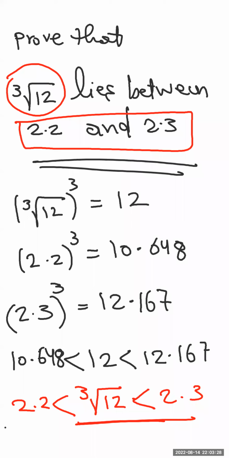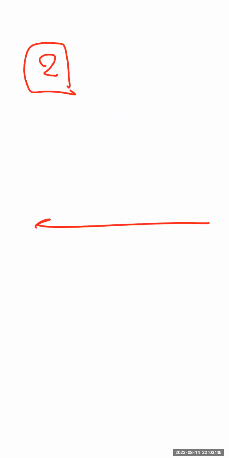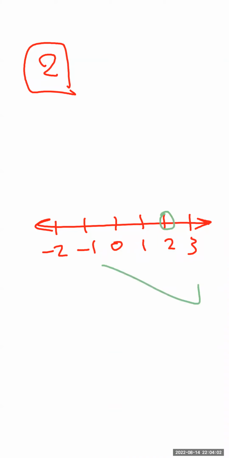Okay, now the next part is actually very important. It's about how to represent the irrational number on the number line. If I want you to represent this number on the number line too, it's a very simple method. We are going to draw a number line and write down the scale: 0, 1, 2, 3, and on the negative side, -1, -2. Now you want me to represent it too? Okay, this is number 2. I'm done. Correct, 100%.